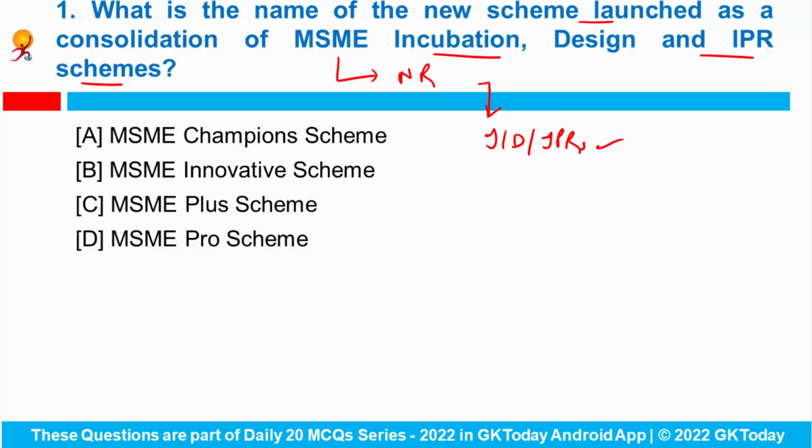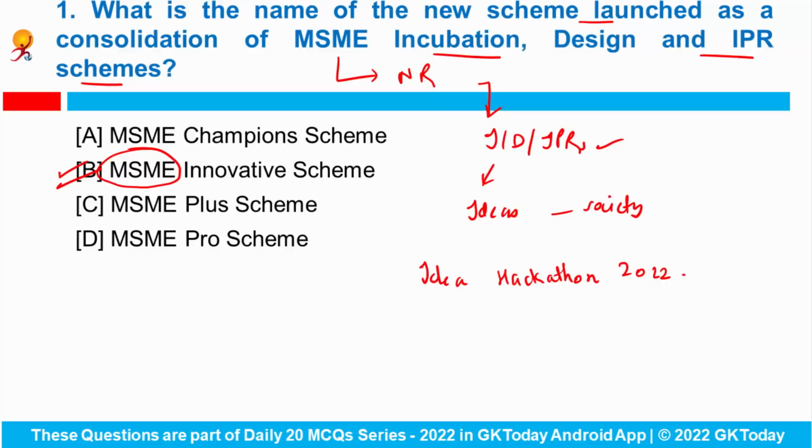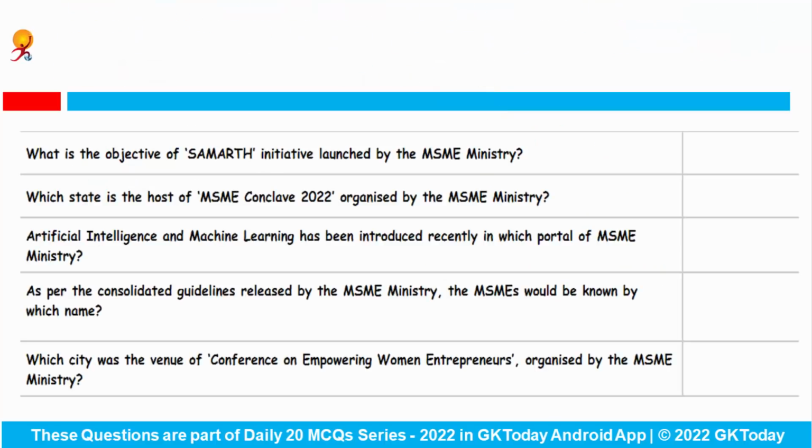So this will basically act as a hub for innovation activities that would facilitate development of ideas into viable business propositions which benefit society. The minister has also launched MSME Idea Hackathon 2022. So here the correct answer would be MSME Innovative Schemes. As we have done earlier in the previous lecture, in the next slide you will see some of the questions regarding the MSME Ministry for which MSME was in news. Let's come to the slide.